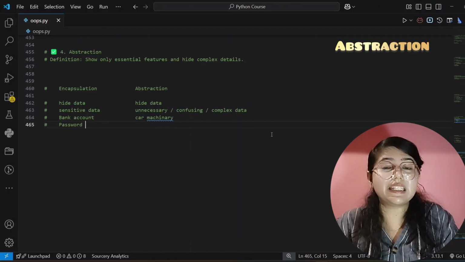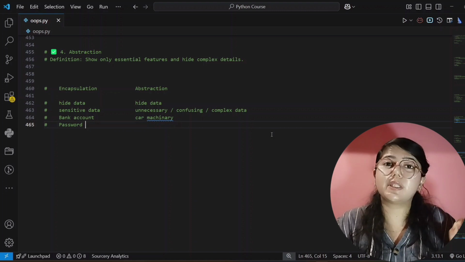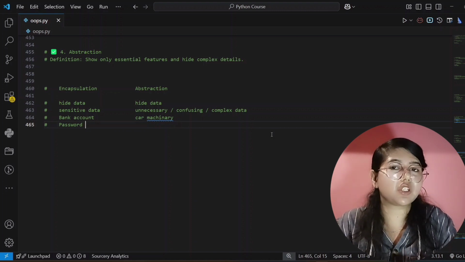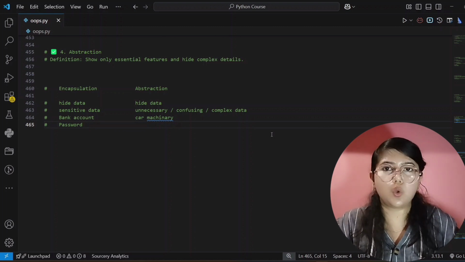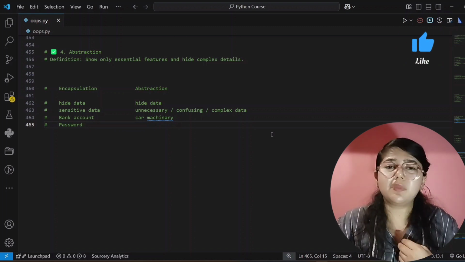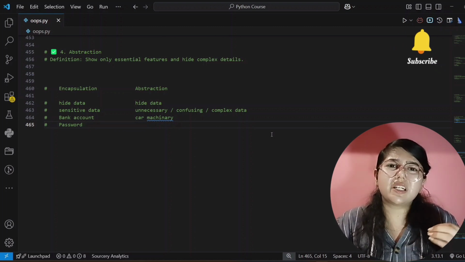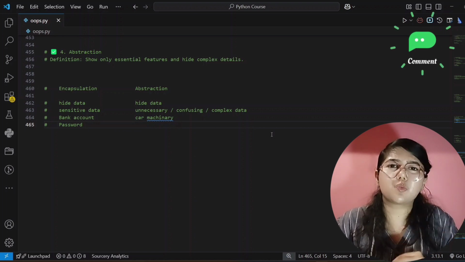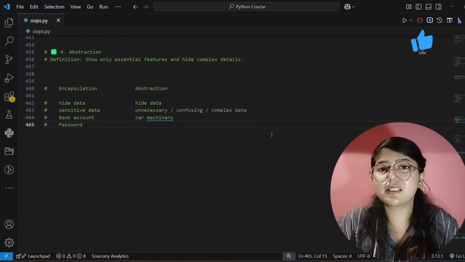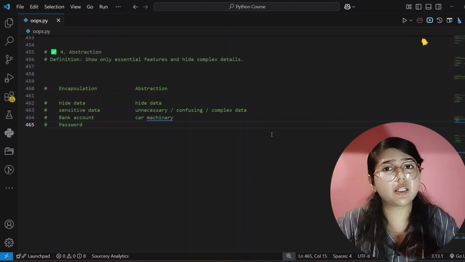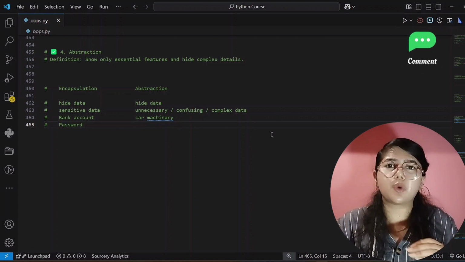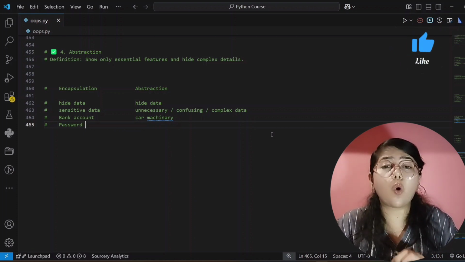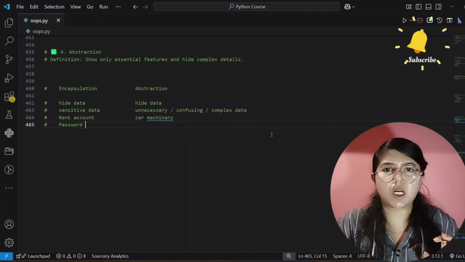So now our next pillar in OOPS is abstraction. And what does this mean? First I'll teach you with the help of an example, and then we will see our definition. For example, I am buying a car. I am the customer. Am I interested in knowing how this car is working, or how many hardwares or wires are there inside the car? No, I am only interested that this car should work properly and should have all the facilities whatever I want in my car, right?